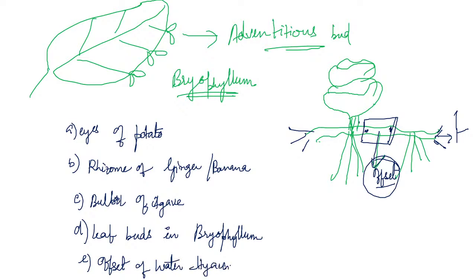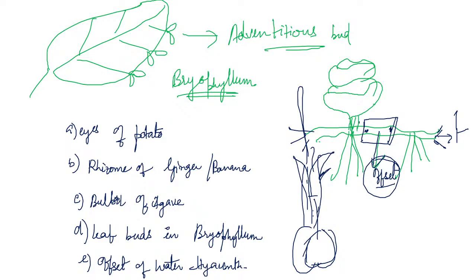Please do write it down if you don't have your NCERT with you. So what is a bulbil? This type of structure you can find. So this is almost looking like a bulb, right? This is almost looking like a bulb, and the new plant arises from this bulbil. So this is known as a bulbil of agave. Now we have completed asexual reproduction. Now the most important thing which we continue with is sexual reproduction. How it is done, what is the last stage, and what actually happens in sexual reproduction.